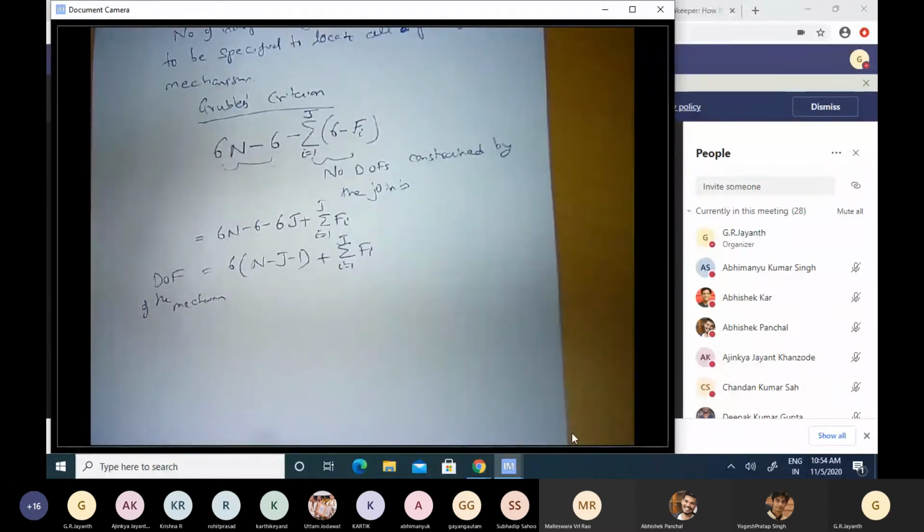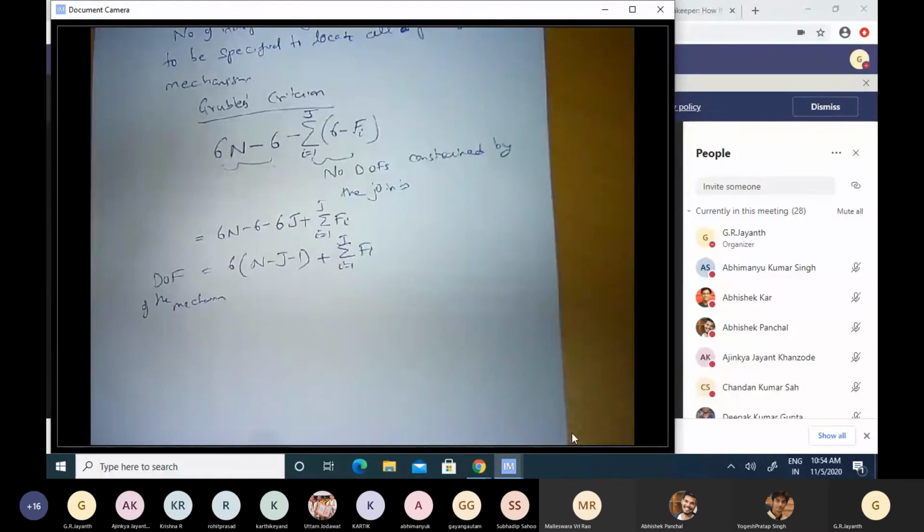Many of the mechanisms that are designed are planar mechanisms, for example, your familiar 4-bar mechanism, whether it be in the form of a crank rocker or a slider crank or whatever. They're all planar mechanisms in the sense that the motion of these rigid bodies, the velocities, are all confined to a plane. Although the mechanism itself is a 3-dimensional one, the motion is confined to a plane.